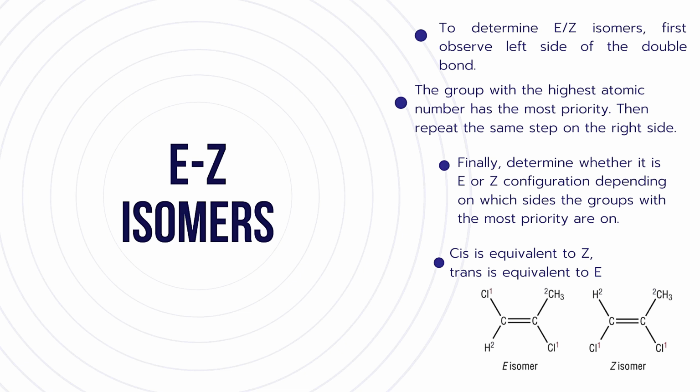1,2-dichloropropene. In that, the two chloro groups are opposite to each other. So that's why it comes under the E type of isomer. In the second one, the two chlorine groups are on the same side. If the functional groups or atoms are present on the same side, they come under Z type isomers. If they are present on opposite sides of the double bond, then they are called E isomers. We can also compare E/Z isomers with cis-trans isomers. Cis isomers are equivalent to Z isomers and trans isomers are equivalent to E isomers.